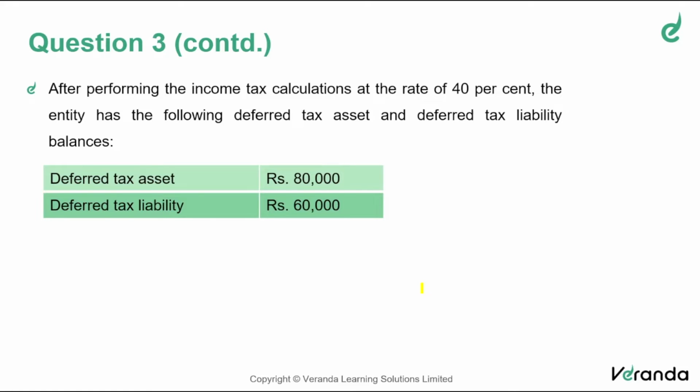Remember, this is the deferred tax asset and liability, so this is not the actual difference. The difference will be what? If 80,000 is a deferred tax asset, it is equal to 40% of the difference. So we have to calculate that. What is a temporary difference or deductible temporary difference? Like that, we have to calculate.